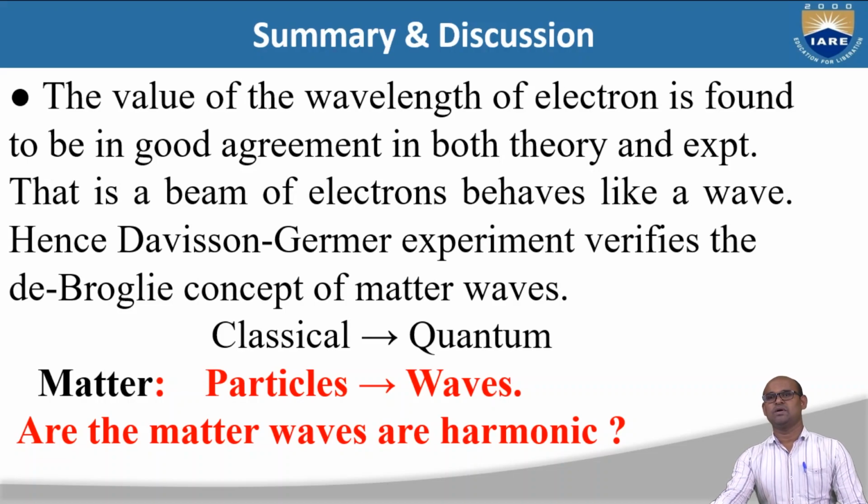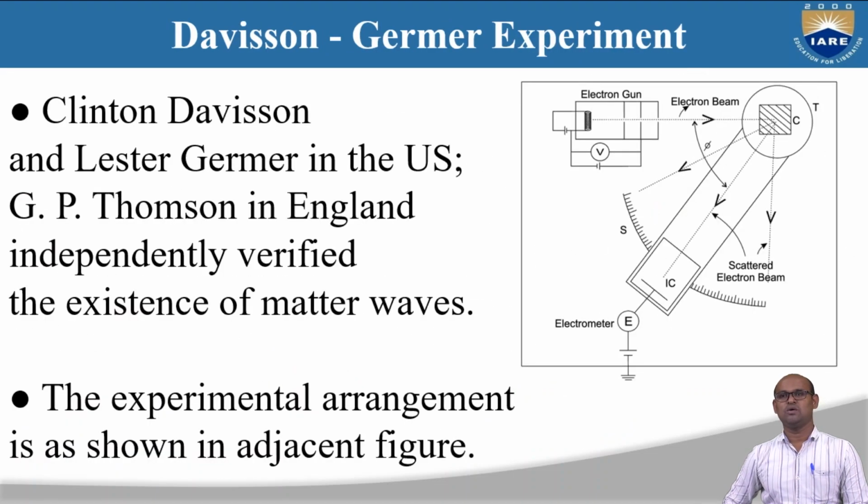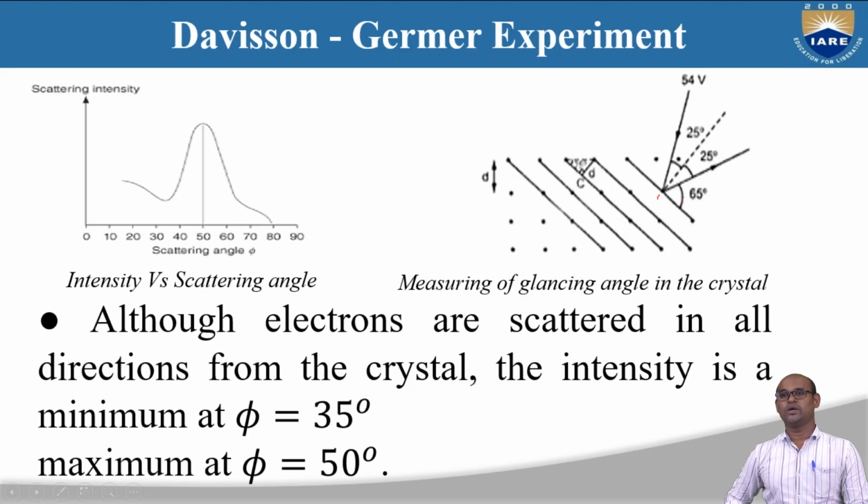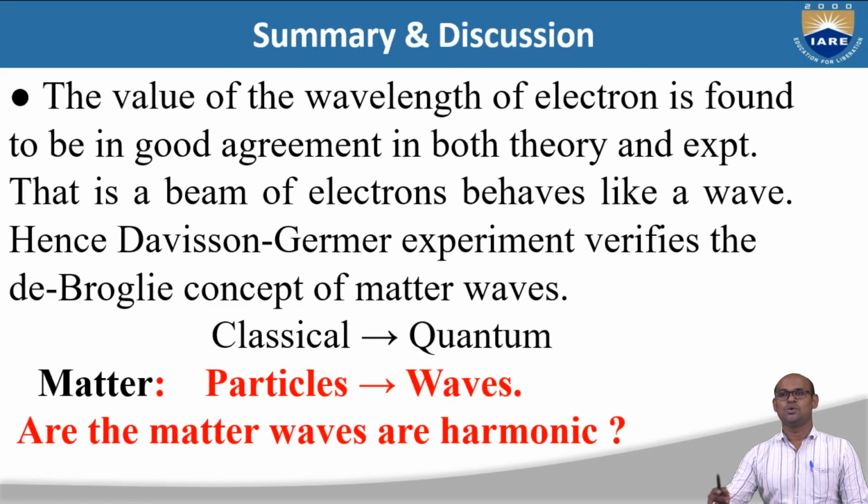Hence, the Davisson and Germer experiment verifies the de Broglie concept of matter waves. Even though we are shooting electrons, which are particles, these particles behave like waves. That is what we proved in the Davisson and Germer experiment.